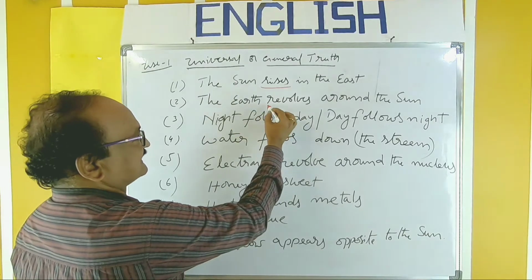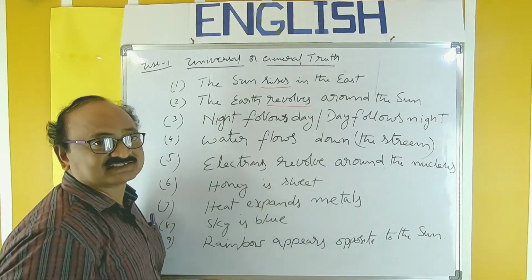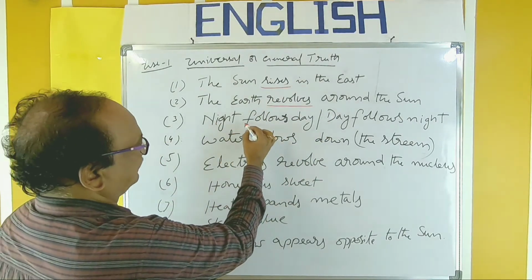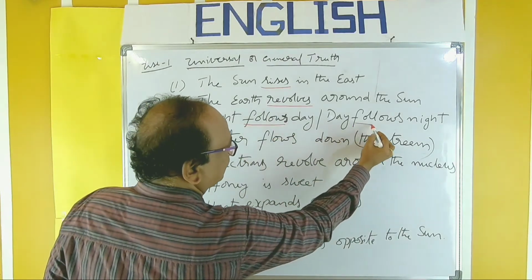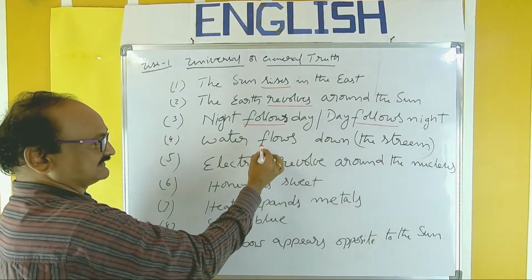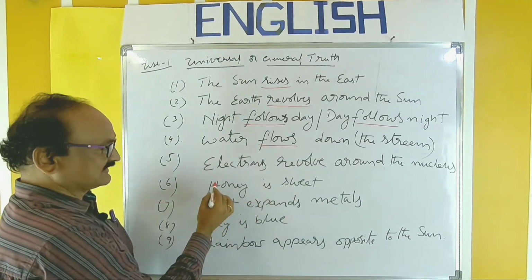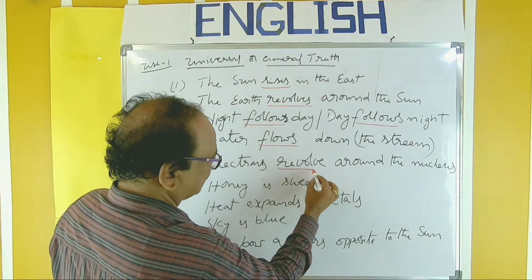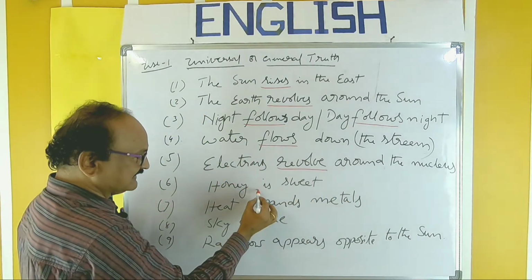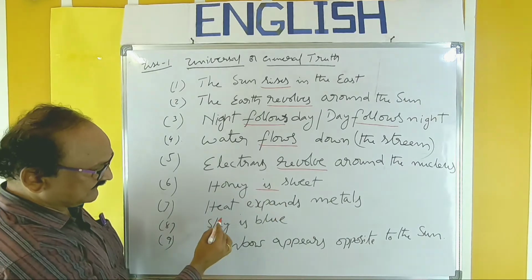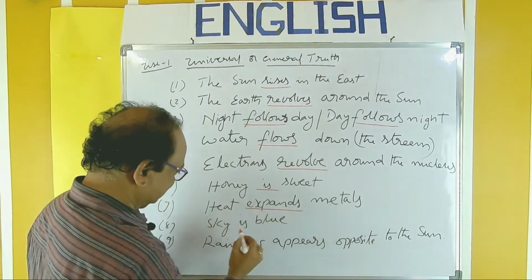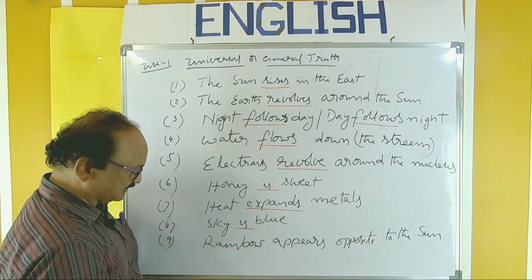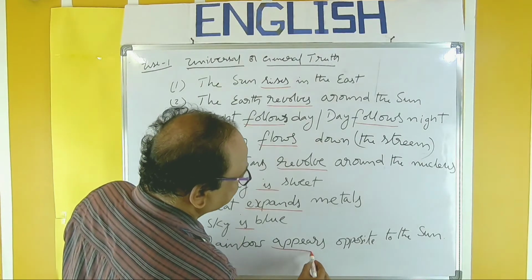In the second sentence, the earth revolves is the verb. Night follows day. Day follows night. Water flows. Electrons revolve. Honey is sweet. Heat expands. Sky is blue. Rainbow appears.